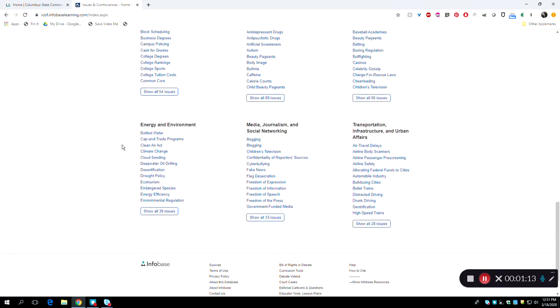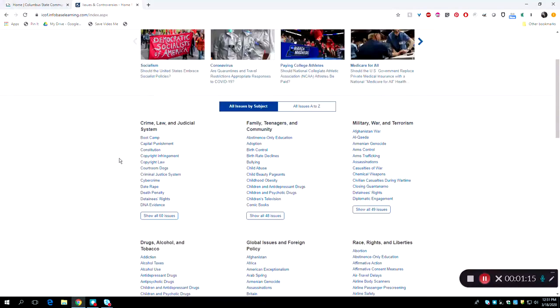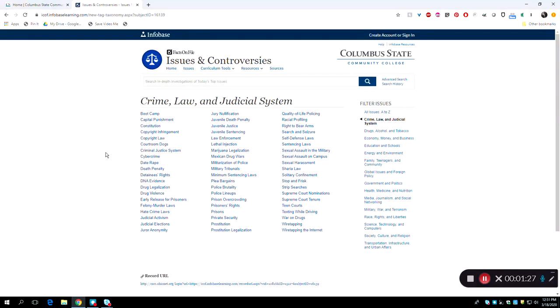Let's say you've decided to write a thesis and support paper on the topic of the juvenile death penalty, one of your interests as a criminal justice major. You may turn to Issues and Controversies as a place to start. You click on Crime, Law, and Judicial System, and then on Juvenile Death Penalty.